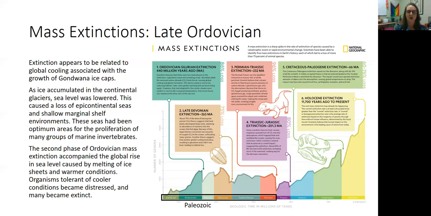We think this was one that was caused by the global cooling associated with the growth of ice caps on Gondwana. Gondwana was on the South Pole. Ice accumulated on Gondwana. Because of the lower temperatures, this lowered epicontinental seas, draining a lot of these shallow water environments that animals lived in and proliferated in, causing mass extinctions.